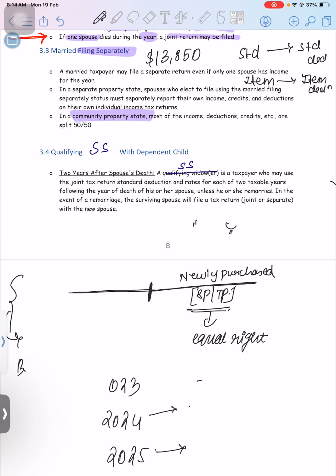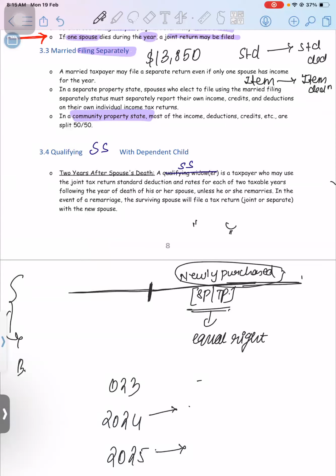Let's say the taxpayer has only paid the price to purchase the property, but still, if you are located in a community property state, there is a list of states which follow this kind of rule, that whatever new property is purchased while you are married will be considered as having equal right.